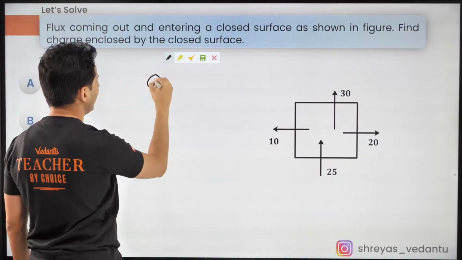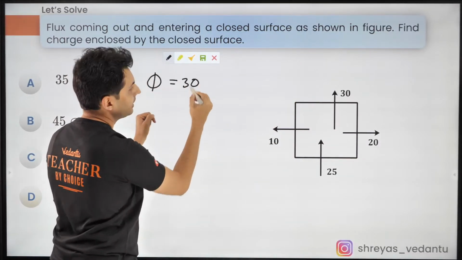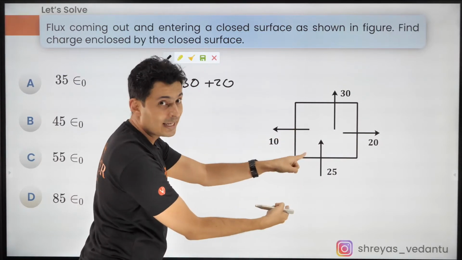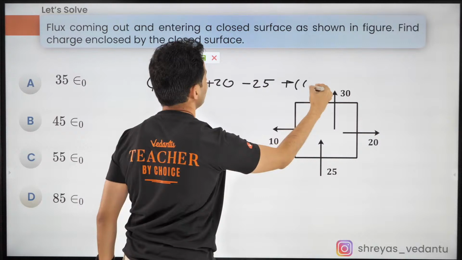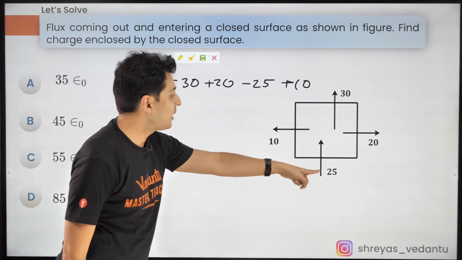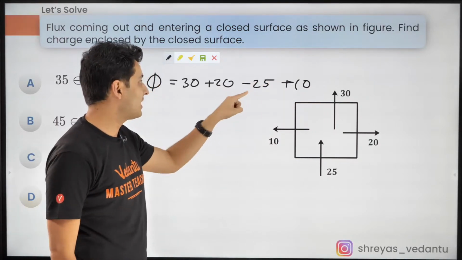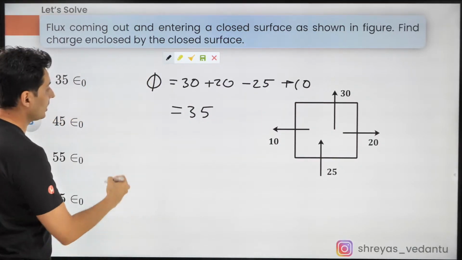The total flux is 30 plus 20 minus, because it's coming in, do not forget, minus 25 plus 10. This is minus 25. 30 plus 20, 50. 50 plus 10, 60. 60 minus 25, 35. So this is 35. And what is the total flux?